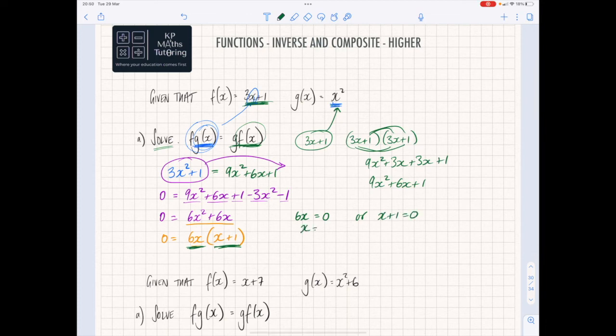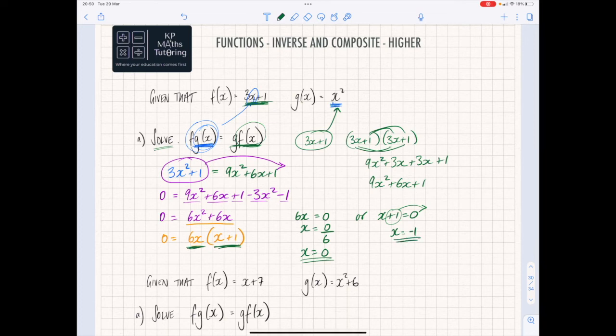So we say x is equal to 0 divided by 6. Well, 0 divided by 6 is 0. So x is equal to 0 as one solution. Or take your plus 1, take it over the other side, x is equal to minus 1. So these would be my two solutions to this question.